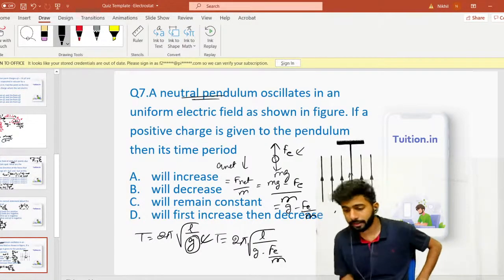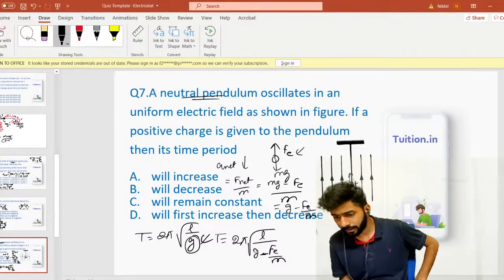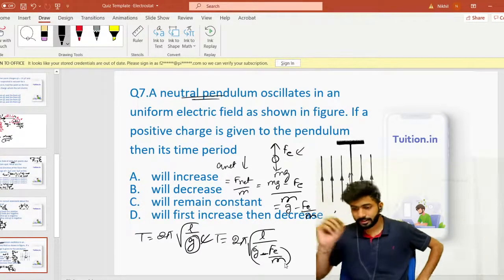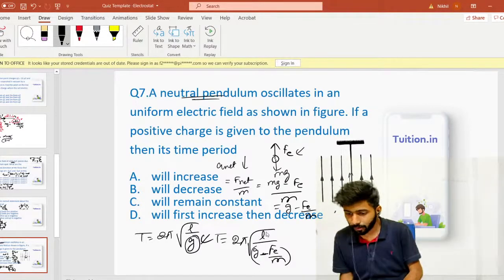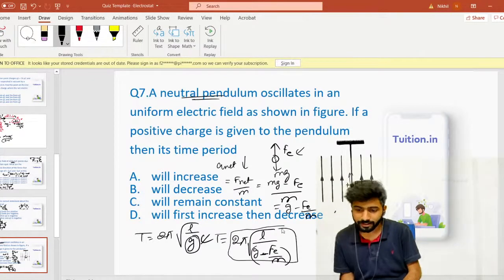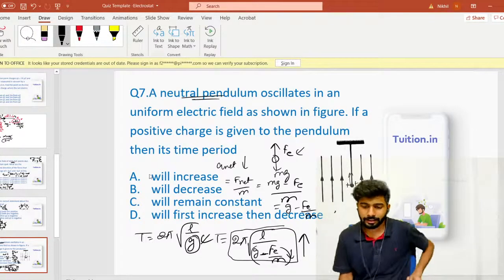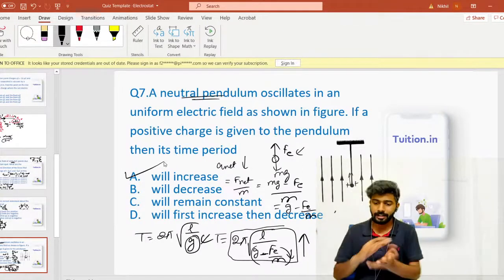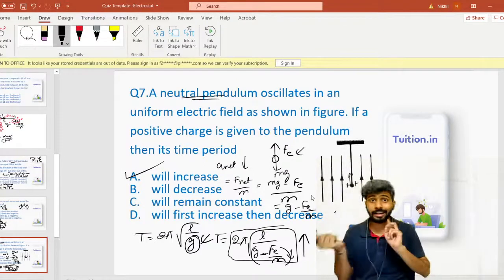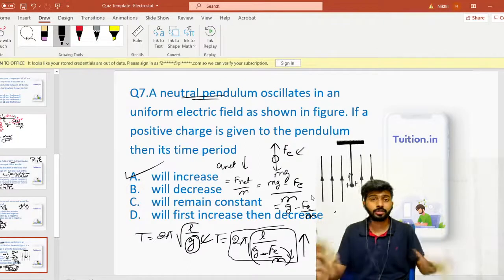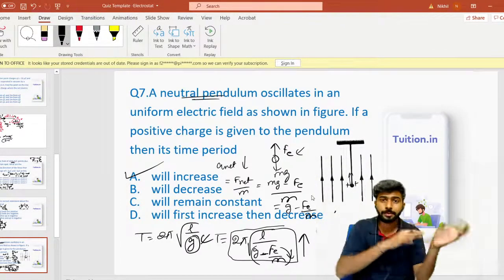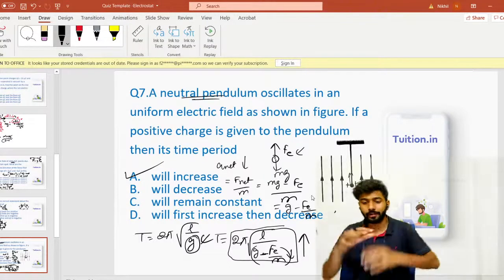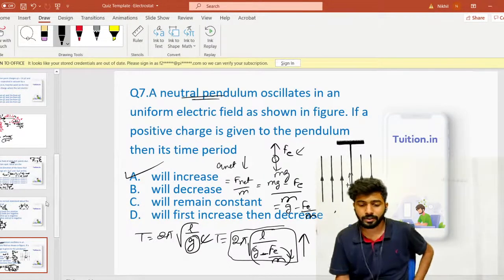Now, look at what is happening here. In g minus Fe by m, the denominator is decreasing. If the denominator is decreasing, then this whole term will increase, and that is what I'm saying: the time period will increase. That is the formula for the time period. That's how you relate one topic to another. That's how most of your JEE questions are going to be. They're not going to be limited to one chapter. They're going to link concepts between chapters, and you have to have clarity on all concepts individually.